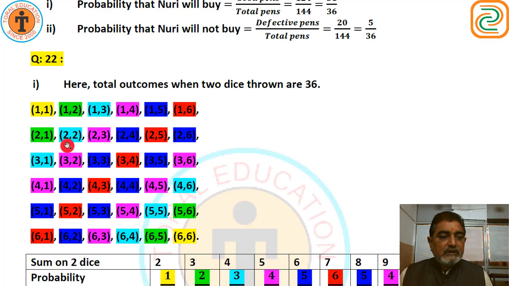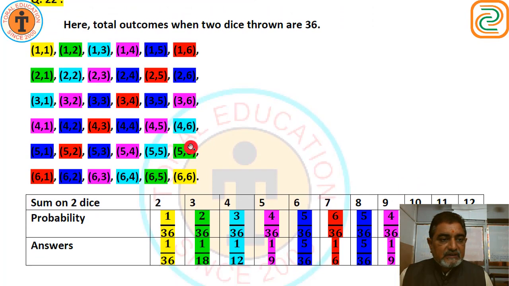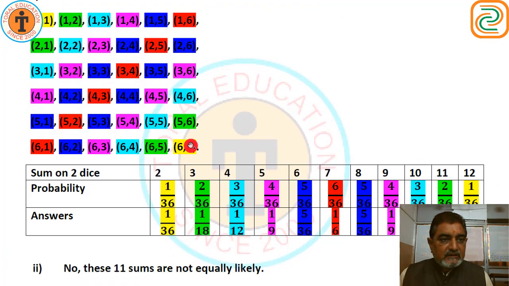In this way 2 1, 2 2, 2 3, 2 4, 2 5, 2 6. 3-1, 3-2, 3-3, 3-4, 3-5, 3-6, 4-1, 4-2, 4-3, 4-4, 4-5, 4-6, 5-1, 5-2, 5-3, 5-4, 5-5 and 5-6, 6-1, 6-2, 6-3, 6-4, 6-5 and 6-6. In this way we have total 36 events. We have to complete the table. Look at the table.